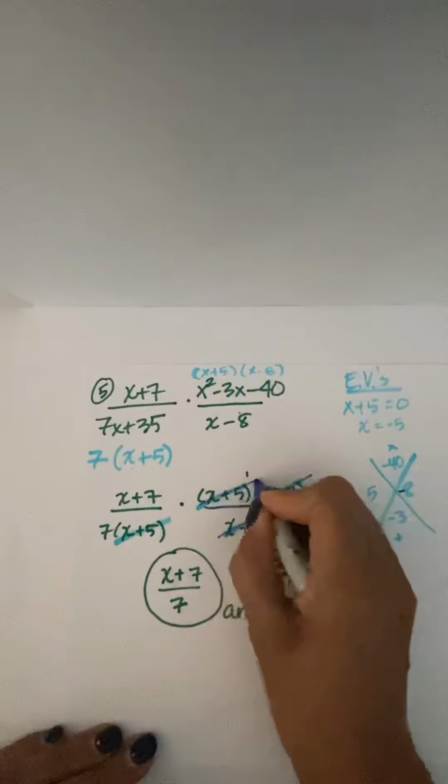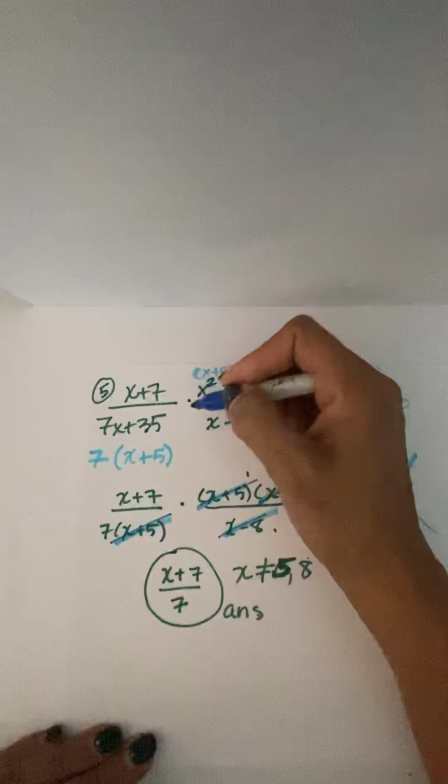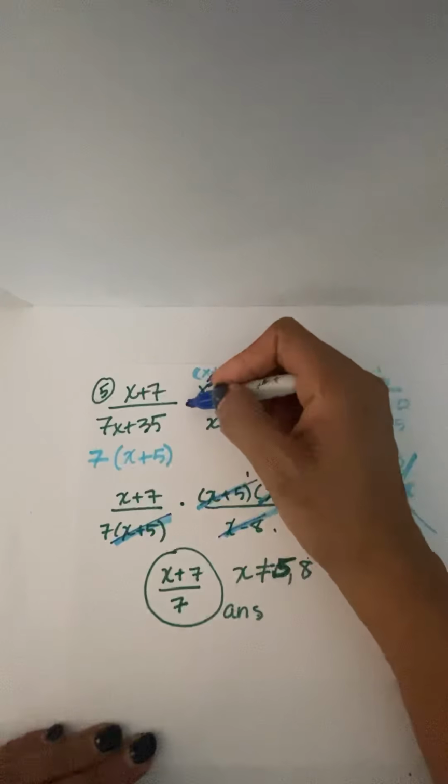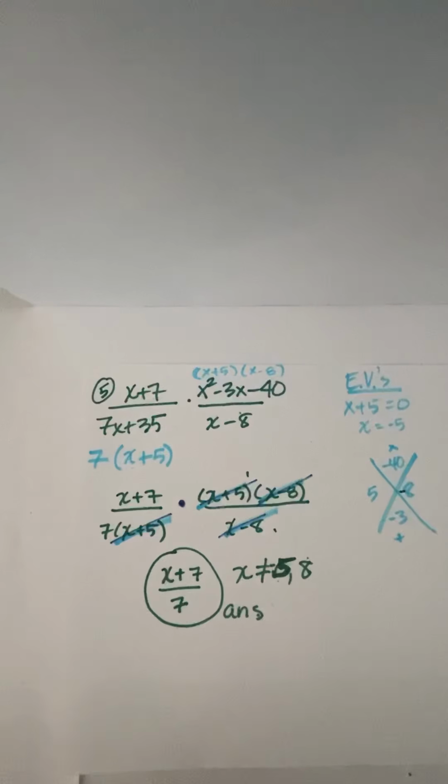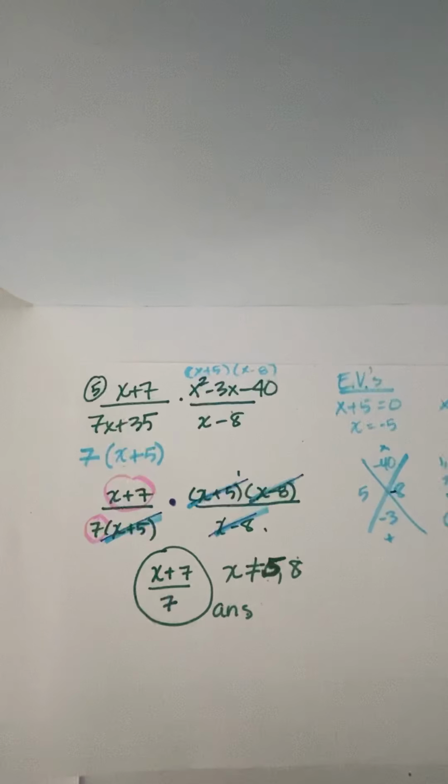And x plus 5 cancels with x plus 5. Remember, this canceling stuff only works because there's a multiplication right there. That doesn't work when you have an equal sign there, okay? And so I am left with simply x plus 7 on top and a 7 on the bottom with my excluded values. So there you go.